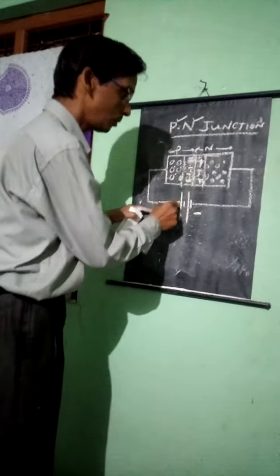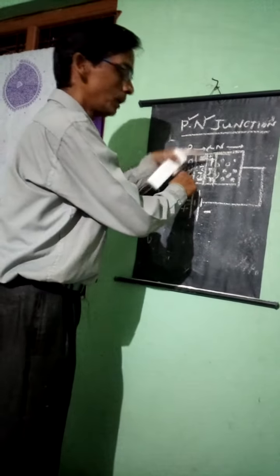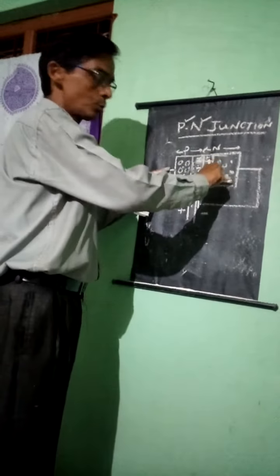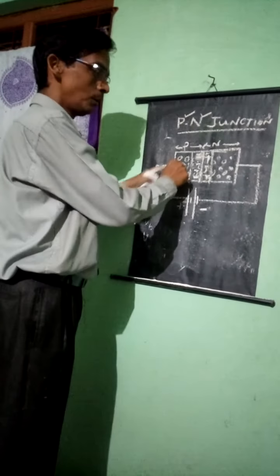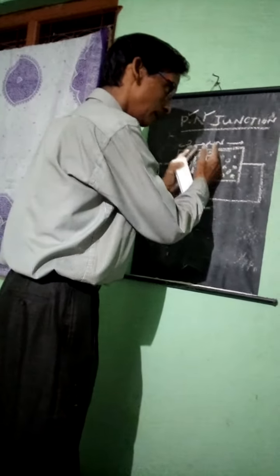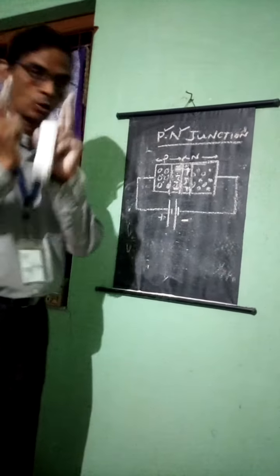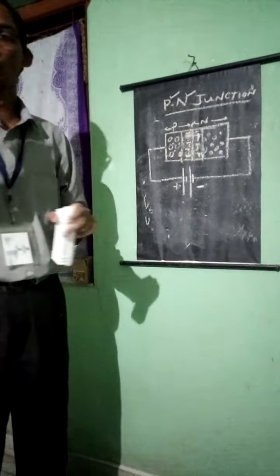Then what happened now? The positive polarity repels the positive carriers. They have to repel towards the inner side because it's a higher field, lower field. They repel the holes, and this repels the electrons. Automatically, remember, the depletion layer shortens, because the width becomes less. As the width becomes less, the resistance suffered by this layer is also least.